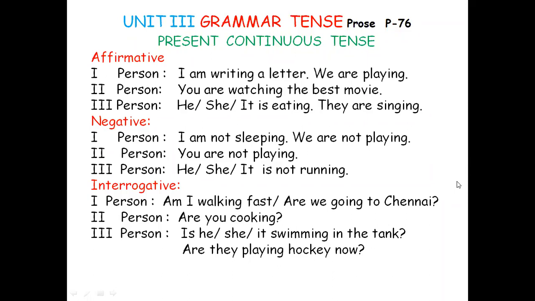And coming to interrogative form, the auxiliary will start the sentence. Okay, I am walking fast. Am I walking fast? We are going. Are we going? You are cooking. Are you cooking? He is swimming. Is he swimming? She is swimming. Is she swimming? Etc. They are playing. Are they playing hockey now? These are all yes or no questions. Therefore, am, is, or are, the auxiliary, will begin the sentence for an interrogative.